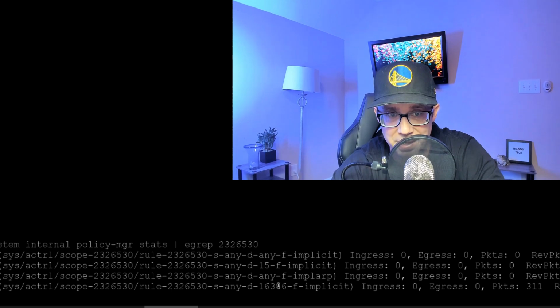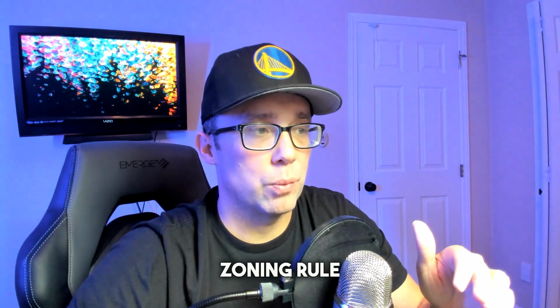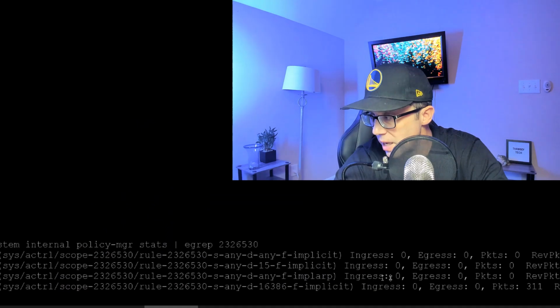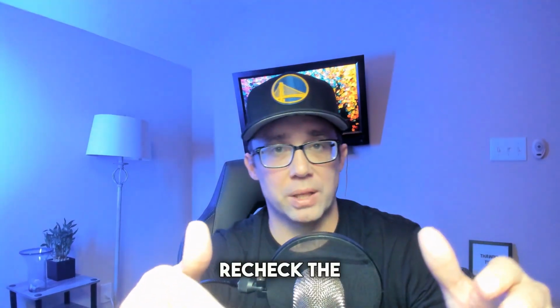And notice I can see counters for the implicit ARP zoning rule. So this is the zoning rule that permits the unicast ARP reply. And notice right now, all the counters for it are set to 0. So we'll come back to this command to recheck the counters soon.